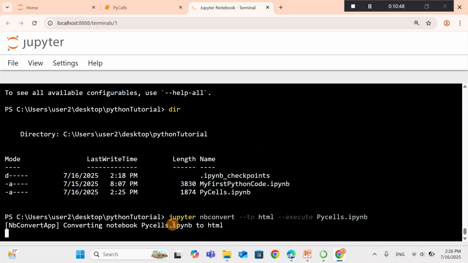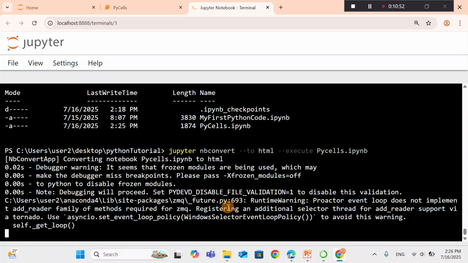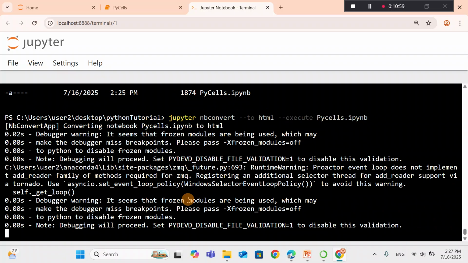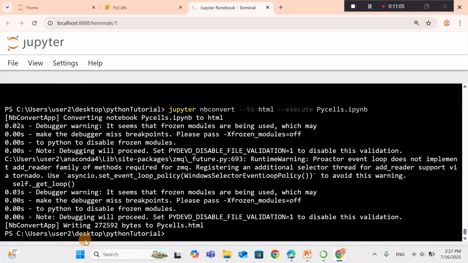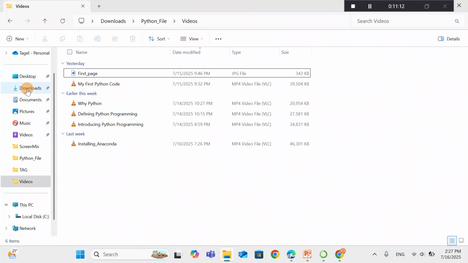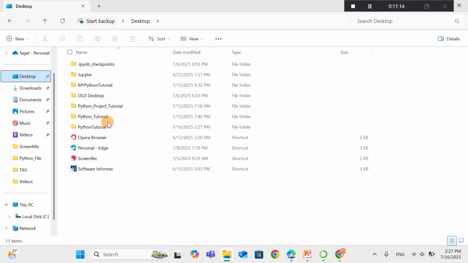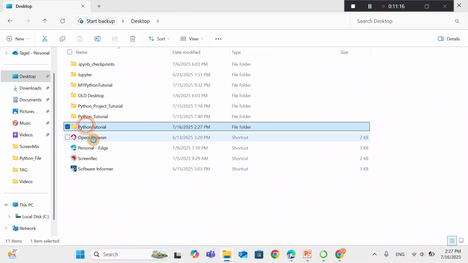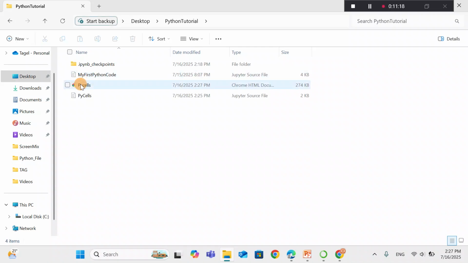The conversion of the notebook is in process, and finally we need to get a message confirming that the file has been converted to HTML. Yeah, so this file has to be created in the same folder. So let's check, it is on the desktop, and then here Python tutorial, and here it is.